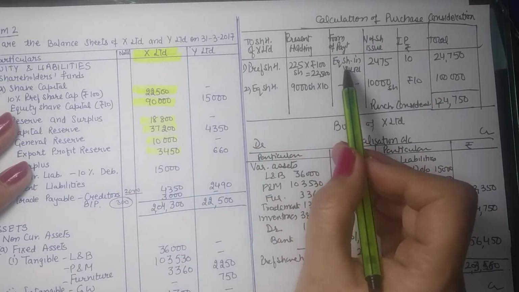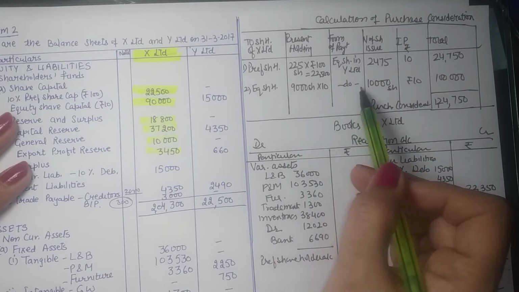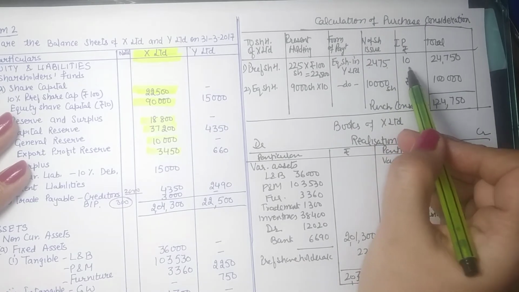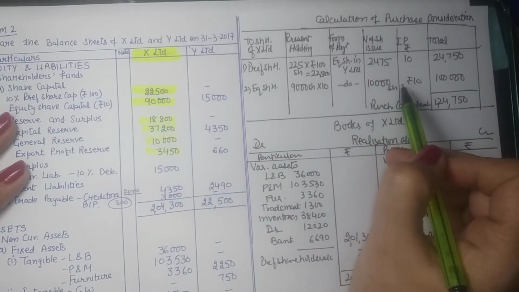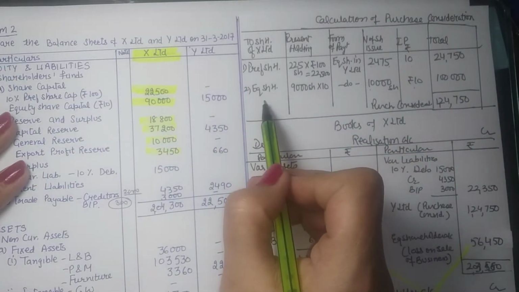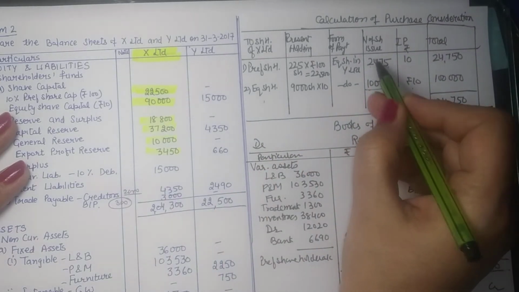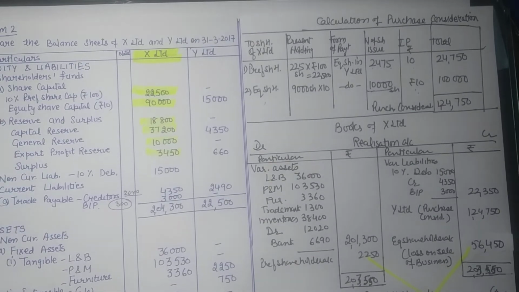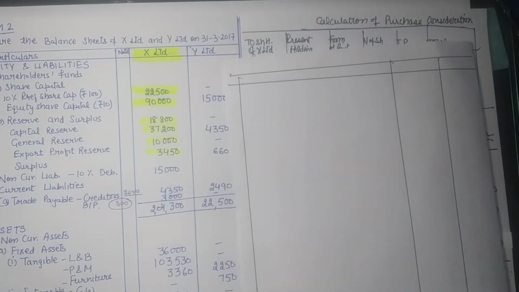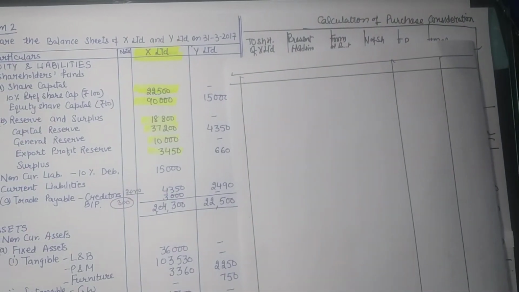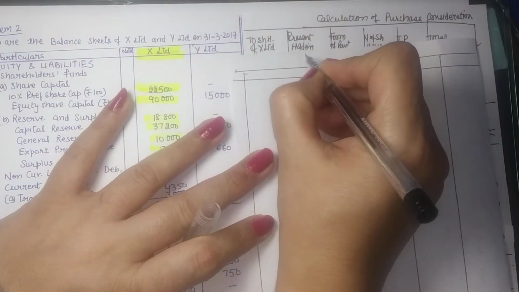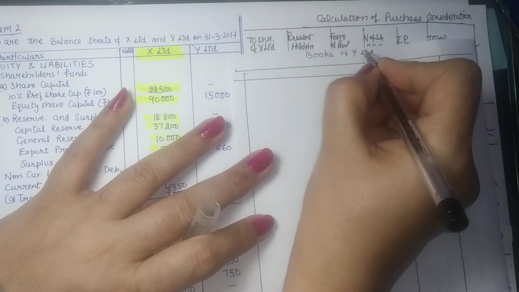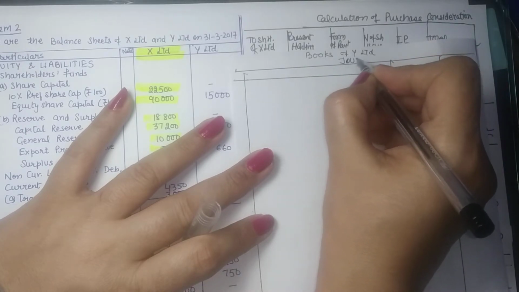So they are being issued equity shares in Y Limited. So Y Limited is issuing 2,475 shares of 10 rupees to preference shareholders and 10,000 shares of 10 each to equity shareholders. So in all, 12,475 shares of 10 rupees have been issued. So we can now start with the journal entries in the books of Y Limited. So in the books of Y Limited, that is the purchasing company, let us prepare journal.